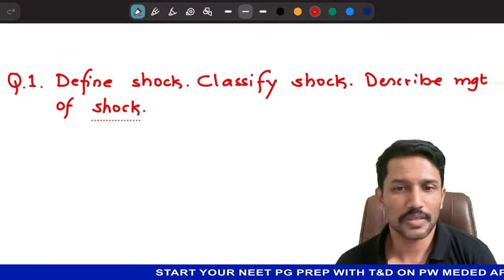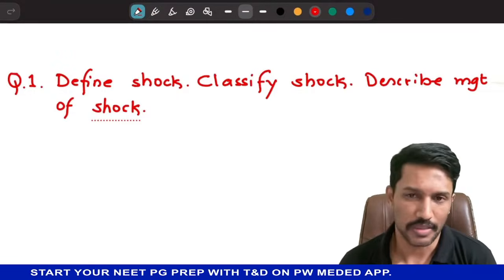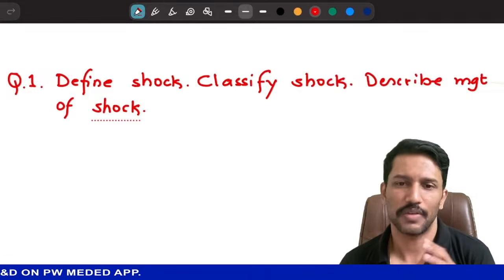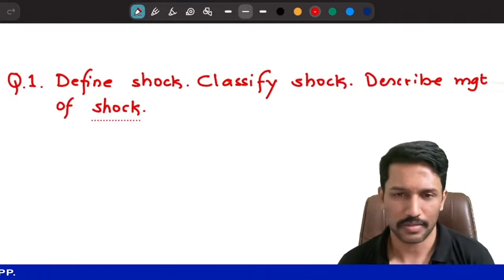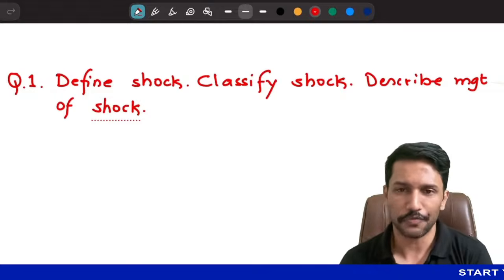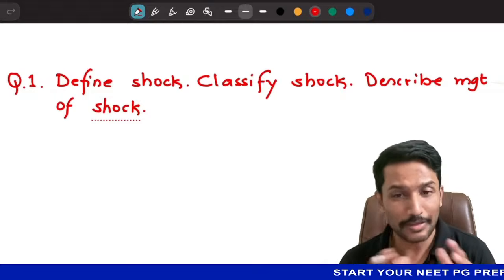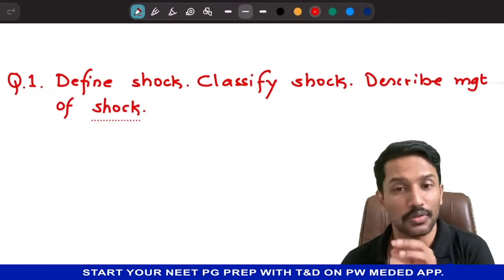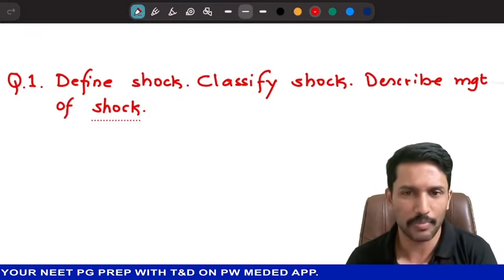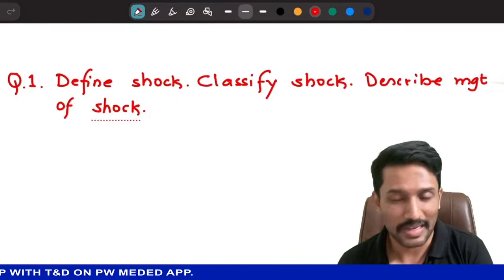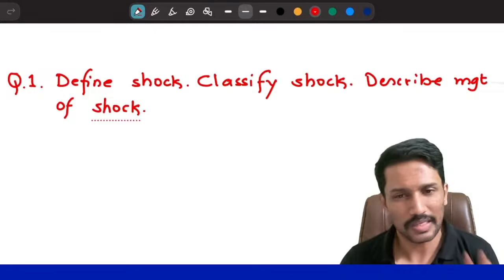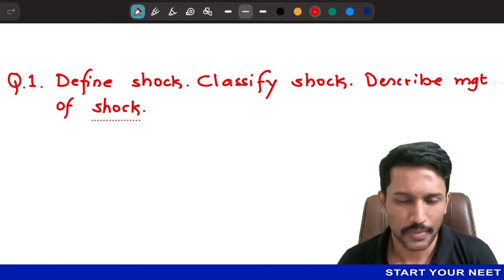So now we will be discussing the questions from emergency medicine. I have listed three important topics. First one is shock, then we have sepsis, and then we have ARDS. All of these could be 10 or 5 mark questions. Each of them individually is an extremely vast topic, so I'm not going into the details for now, because the primary objective is to prepare you for writing a 10 mark or a 20 mark answer and not answer MCQs. So I'll keep it subtle and succinct.